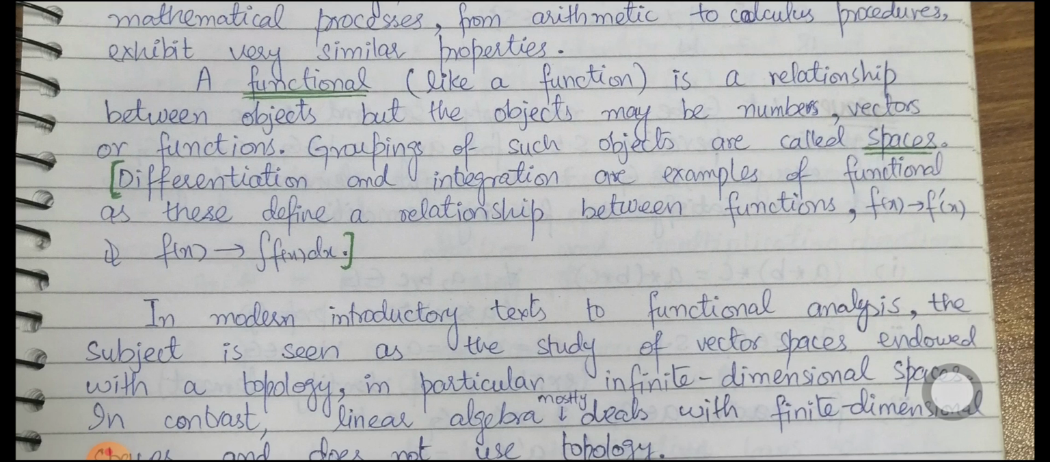So the basic examples of functionals are differentiation and integration. In differentiation, the input is a function as well as the output, and similarly in integration, the input and output both are functions. It means differentiation and integration are the functions or relationships that are relating two functions. That's why these are examples of functionals.